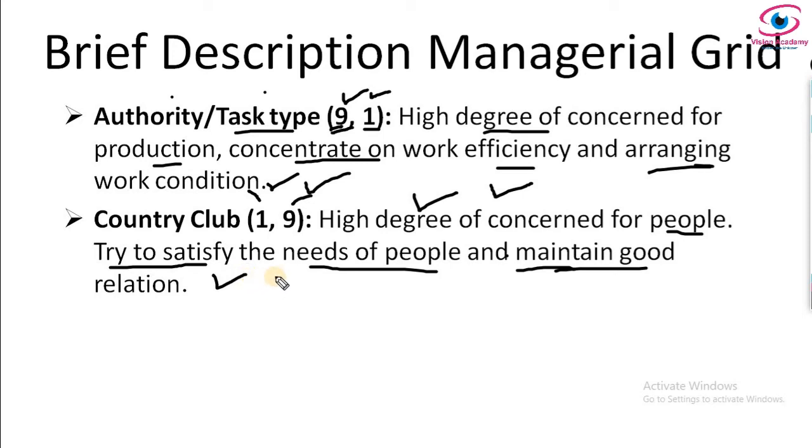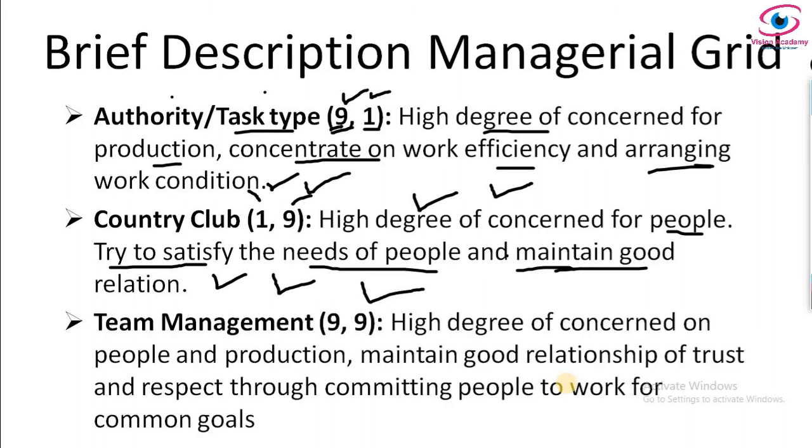And very importantly, the aim of country club leadership is to achieve friendliness and harmony among the members of the organization. So this is also a negative shade to an organization, because they give high concern for people. Since they are giving high concern for people, the productivity and the organizational commitment will be lower.